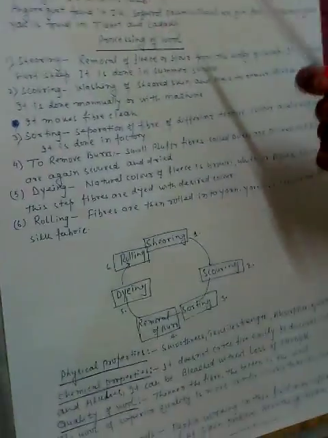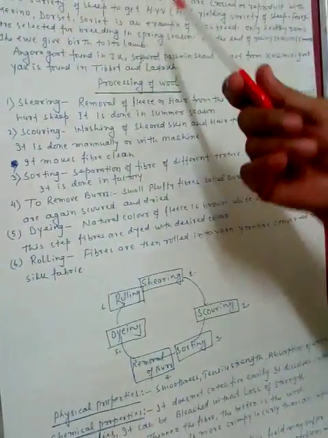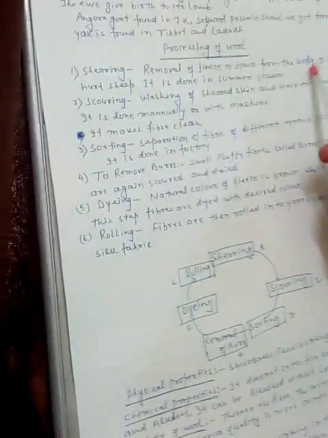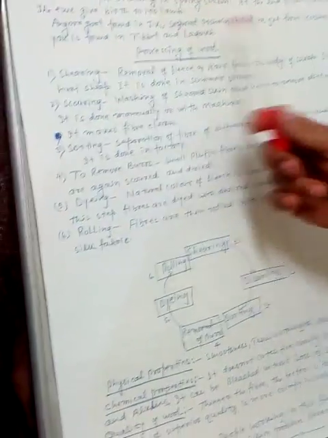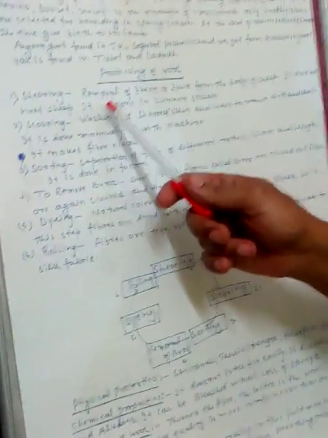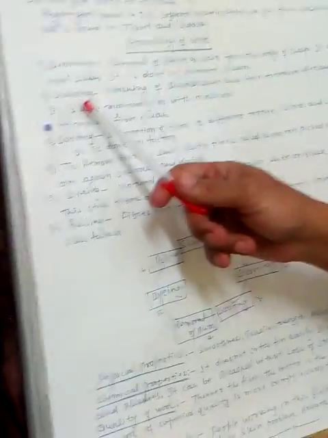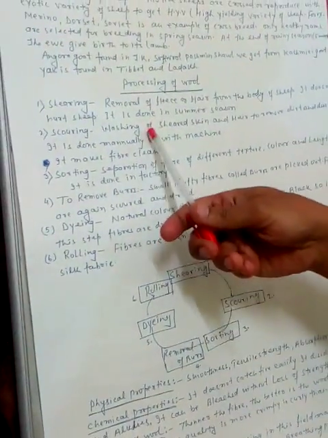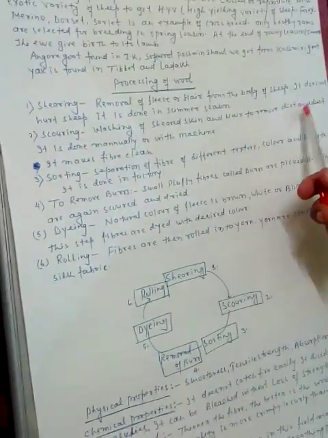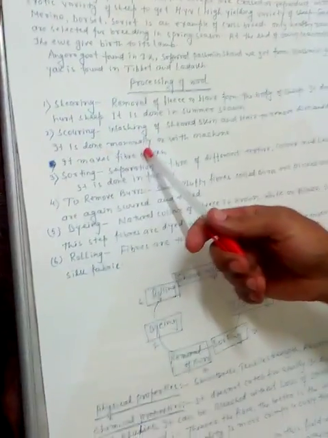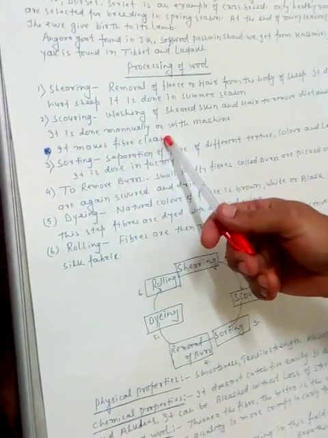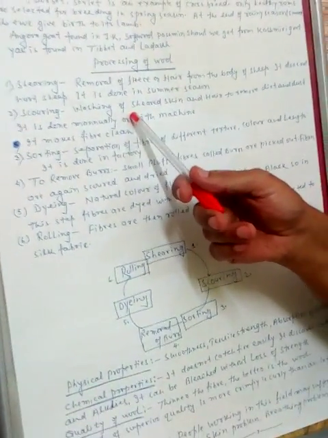Now, the process of obtaining wool. The first process, which we discussed earlier, is shearing, the removal of the fleece or hair from the body of the sheep. It does not hurt the sheep and it is done in the summer season. The second process is scouring, which means washing the sheared skin and hair to remove dirt and dust. It is done manually or with the help of a machine. This makes the fiber clean.